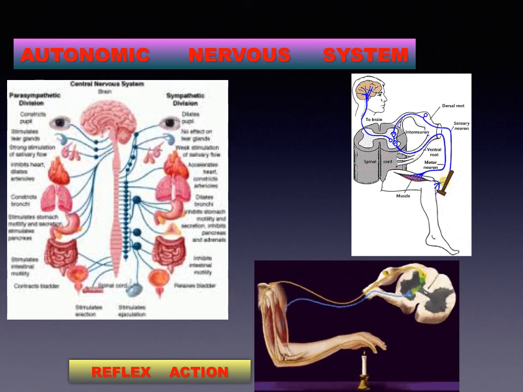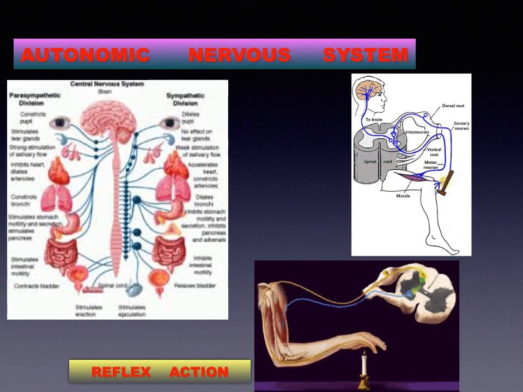There are a few examples of reflex action. For instance, when light acts as a stimulus, the pupil of the eye changes in size. Sudden jerky withdrawal of the hand or leg when pricked by a pin, coughing or sneezing because of irritants in the nasal passages, knees jerk in response to a blow or someone stamping the leg.